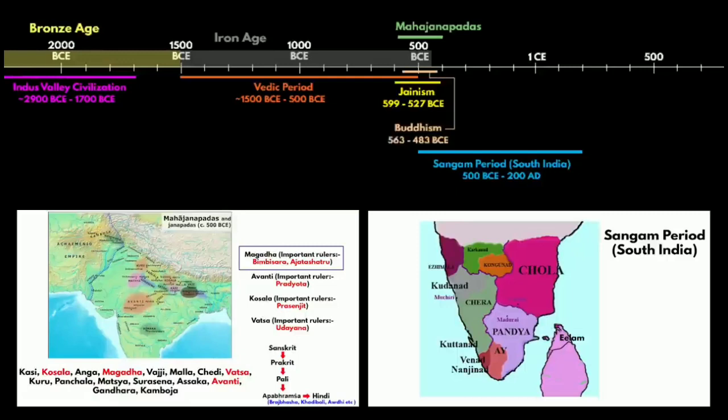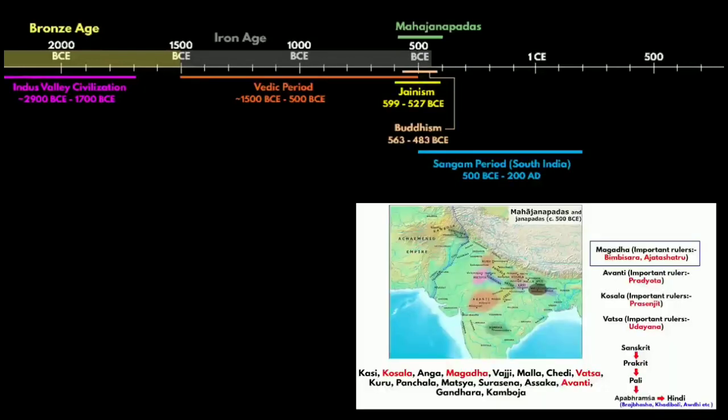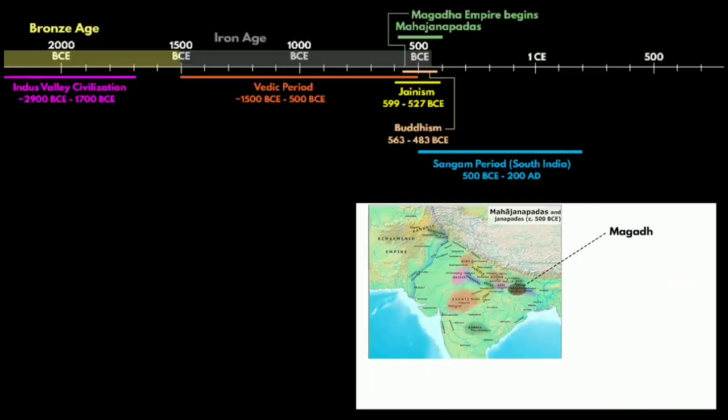As we know, Buddhism originated in the middle of 6th century BCE. That means the kingdoms of both North India and South India had the influence of many religious beliefs like Vedic gods and goddesses, Buddhism and Jainism. As I've told you, Magad emerged as the powerful kingdom or state among the 16 Mahajanapadas of North India.